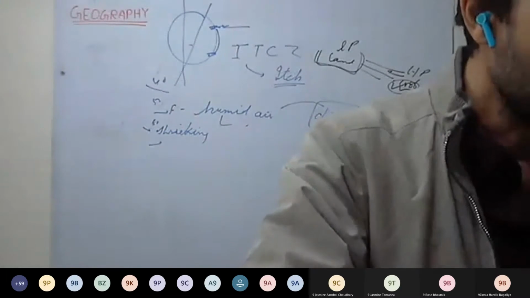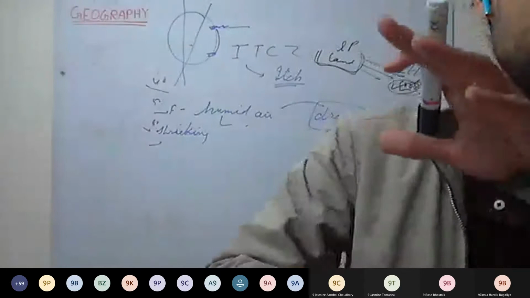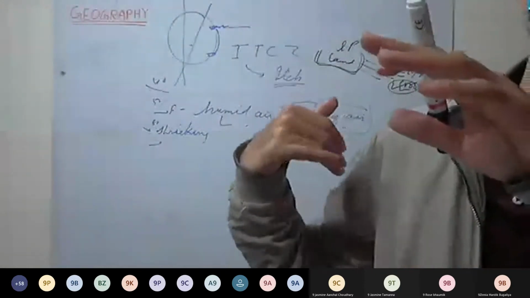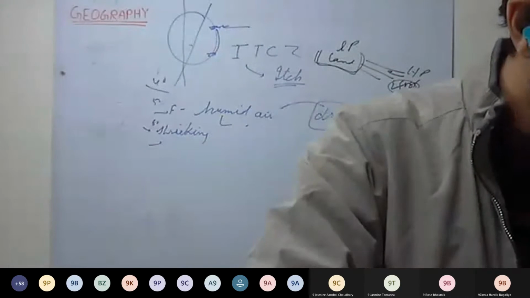Now, how monsoon winds are due to differential heating: low pressure is developed in the Himalayas and high pressure in Australia, and the winds, that you can write in your own words.